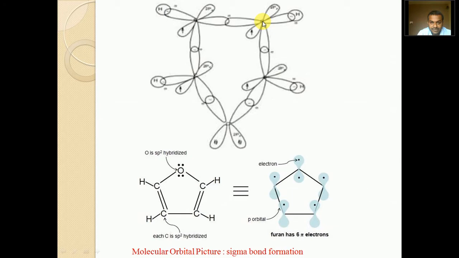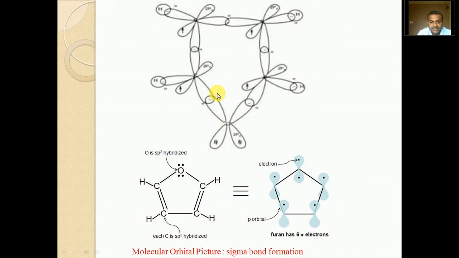Similarly, this carbon, again having sp2 hybrid orbitals with trigonal planar geometry, forms 3 sigma bonds, 2 with adjacent carbon and 1 with hydrogen. The carbons attached to oxygen also have the same trigonal planar geometry. They form 3 sigma bonds, with hydrogen, adjacent carbon and adjacent oxygen.